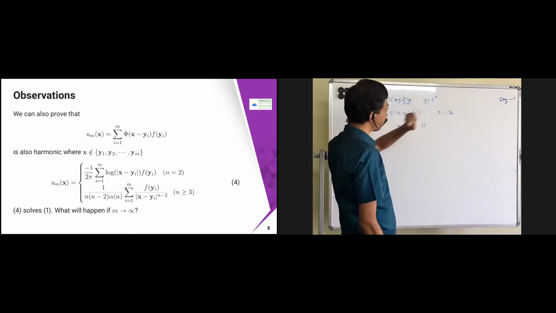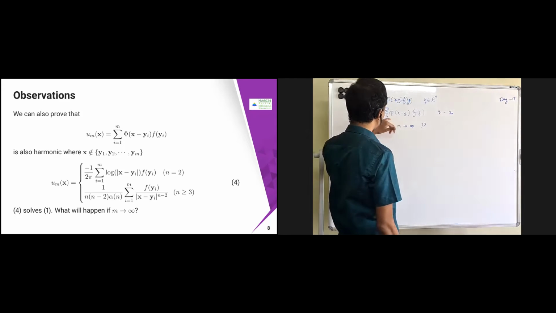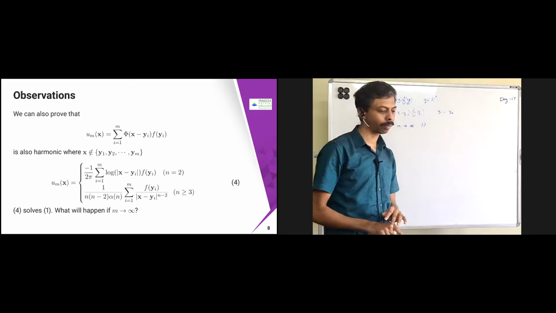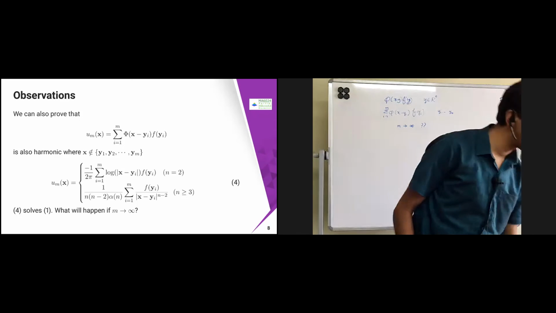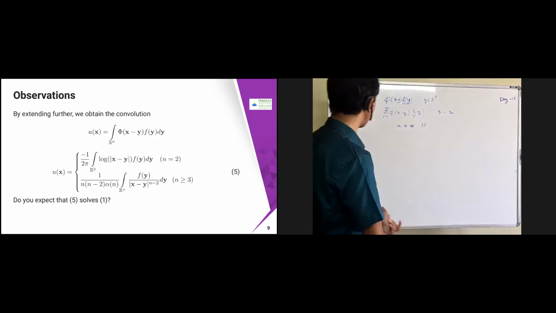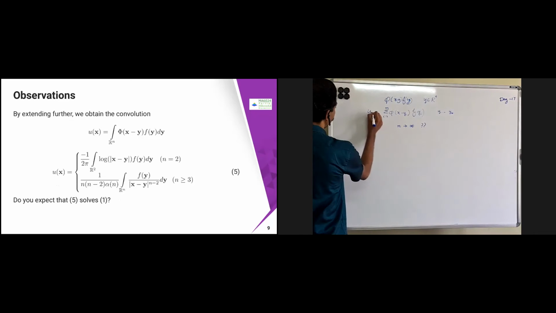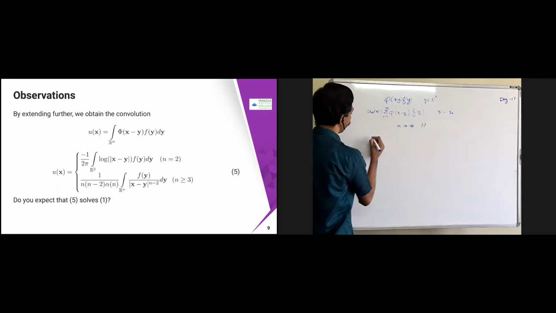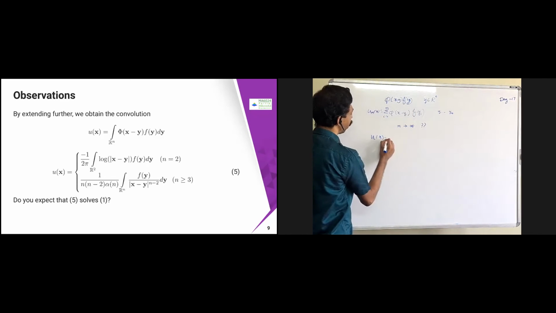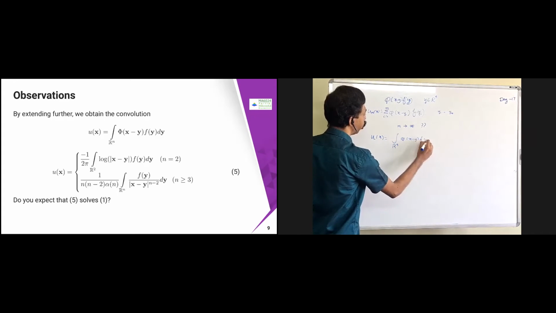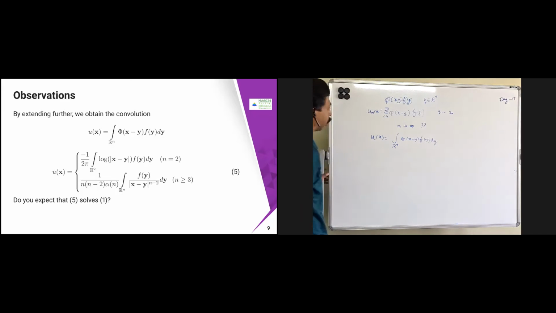Now this y belonging to R power n is arbitrary, right? So instead of the summation, can we write an integral? Instead, I can just write u of x as the integral over R power n of phi of x minus y into f of y dy.